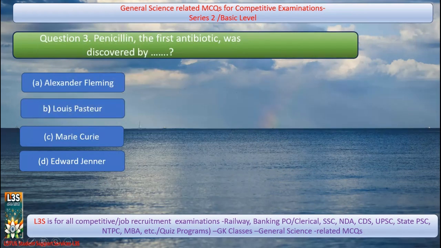Question 3. Penicillin, the first antibiotic, was discovered by A. Alexander Fleming, B. Louis Pasteur, C. Marie Curie, D. Edward Jenner. And it is A. Alexander Fleming.